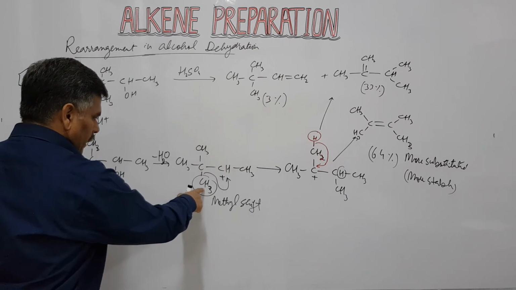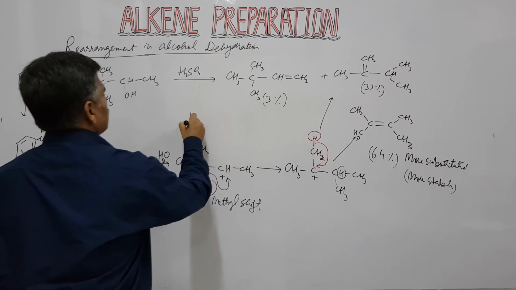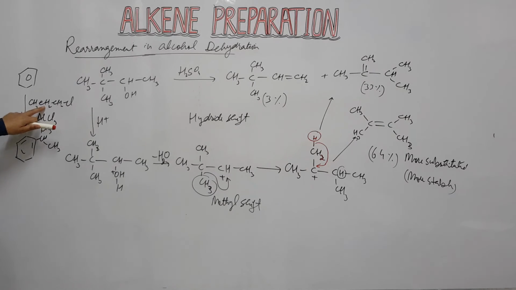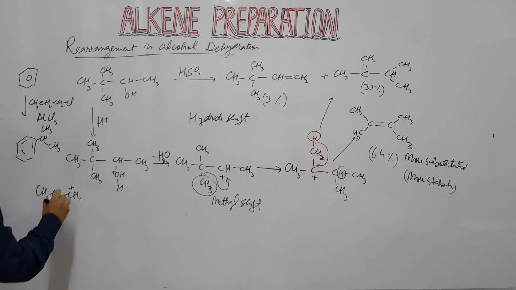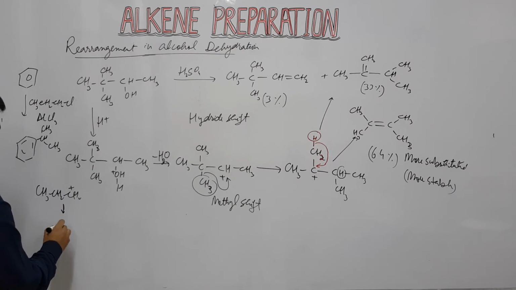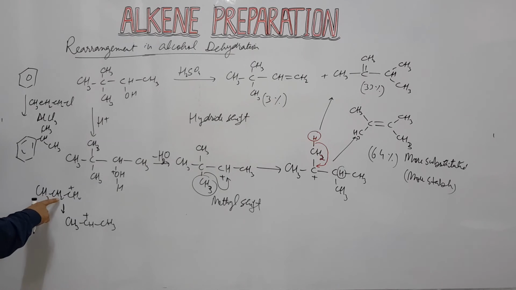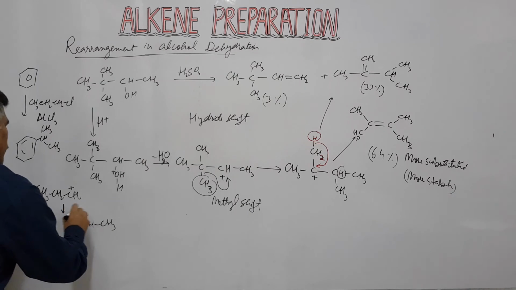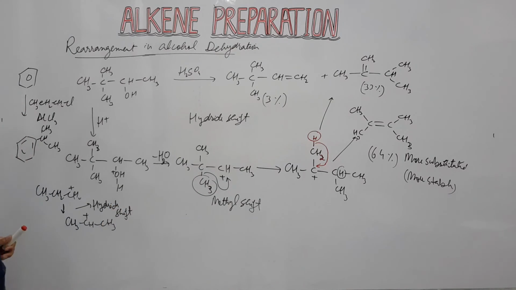If instead of this methyl a hydrogen shifted, then we call it a hydride shift, as happens here. Suppose the carbocation is CH3 CH2 positive. When it rearranges, it becomes CH3 CH positive CH3. So one of the hydrogens from this carbon is shifted to this carbon, and the terminal carbon is converted into CH3. This is known as a hydride shift. So this product is a rearranged product.